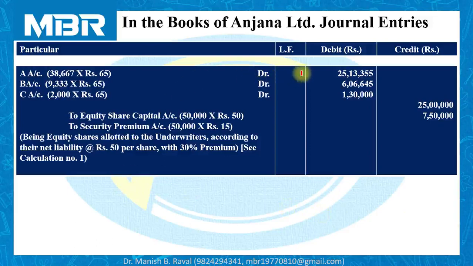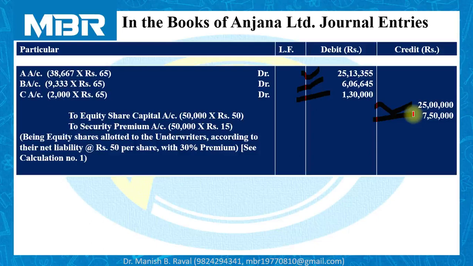Underwriter A's account 25 lakhs 13,355, B's account debited 6 lakhs 6,645, C's account debited 1 lakh 30,000, to equity share capital account 25 lakhs directly, 50 rupees credited to the equity share capital, and securities premium account 7 lakhs 50,000, being equity shares allotted to the underwriters according to their total liability at the rate of rupees 50 per share with 30% premium.